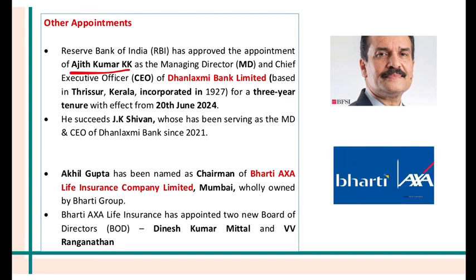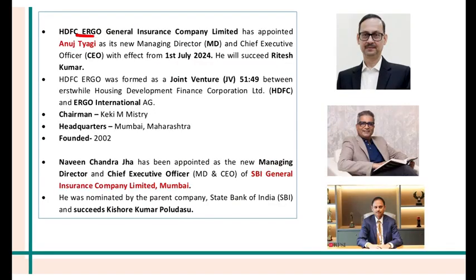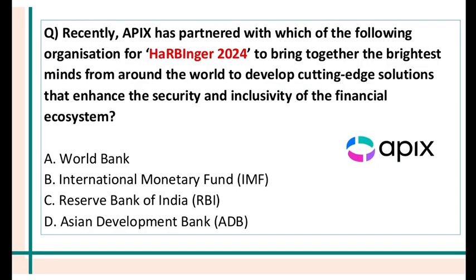Now, Ajit Kumar has become the Managing Director and CEO of Dhanlakshmi Bank, and Akhil Gupta has become the Chairman of Bharti AXA Life Insurance Company. HDFC Ergo has appointed Anuj Tyagi as their Managing Director and CEO, and Naveen Chandra Jha has become the Managing Director and CEO of SBI General Insurance Company Limited.